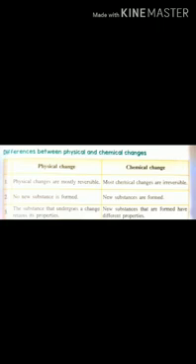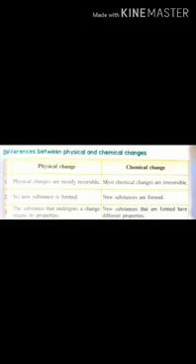You remember I showed how I folded a paper to get a paper board from it and there was no change in the properties of the substance. That means physical properties are not changed in a physical change, and on the other hand, in a chemical change, the properties of the new substance which is formed from the original substance are completely different. So this is a difference in both the cases.